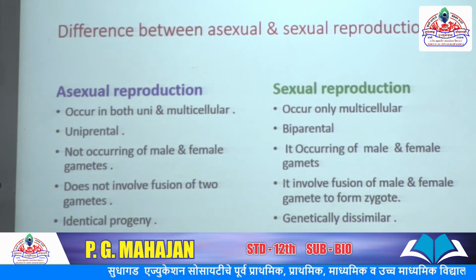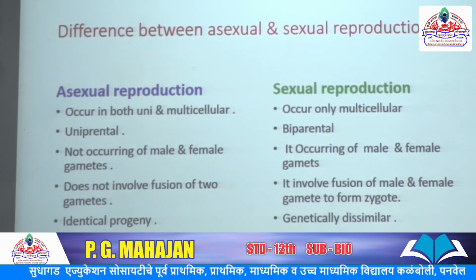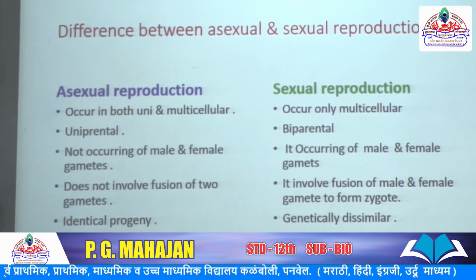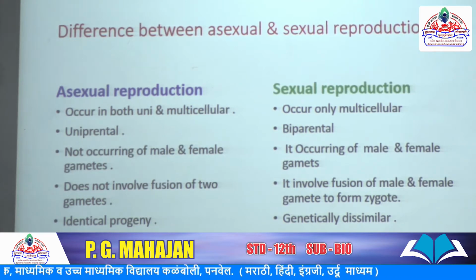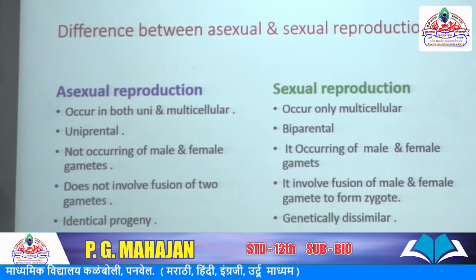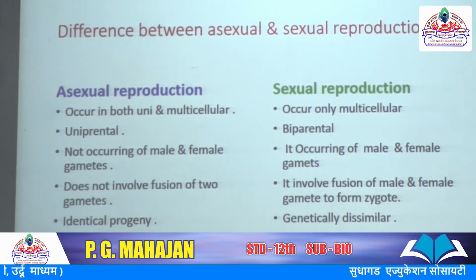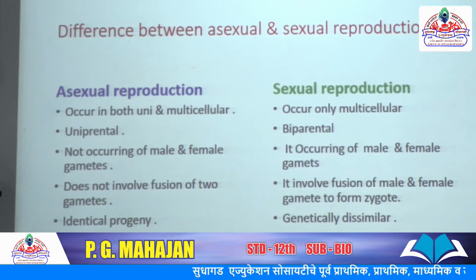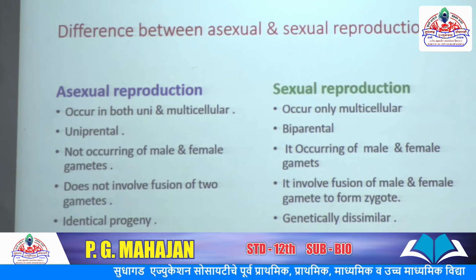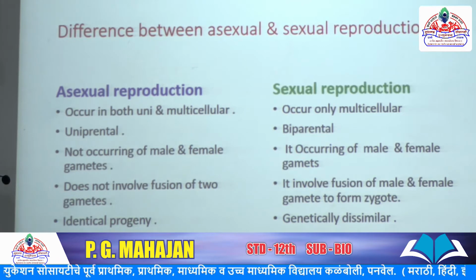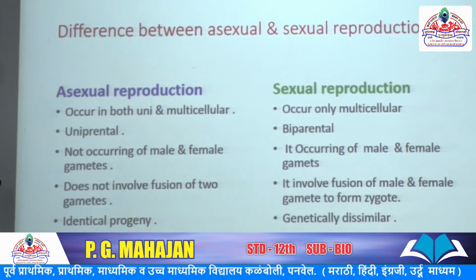Another difference: in asexual reproduction there is no formation of male and female gametes. In sexual reproduction, male and female gametes occur. The male gamete is sperm and the female gamete is egg. The formation of sperm is called spermatogenesis and the formation of egg is called oogenesis.